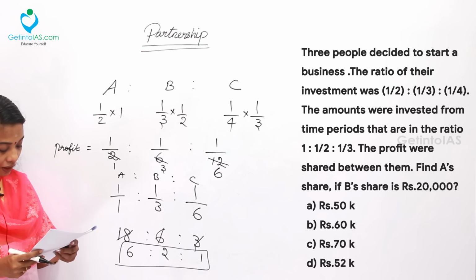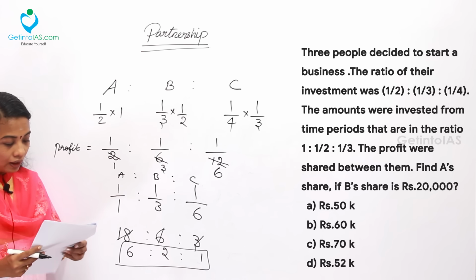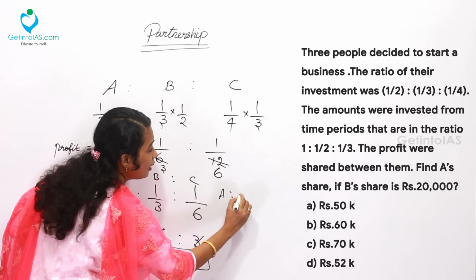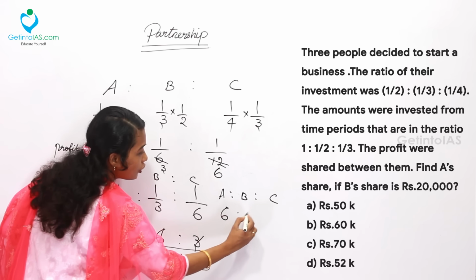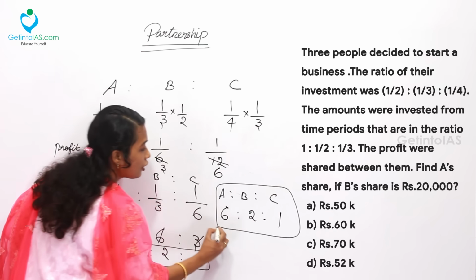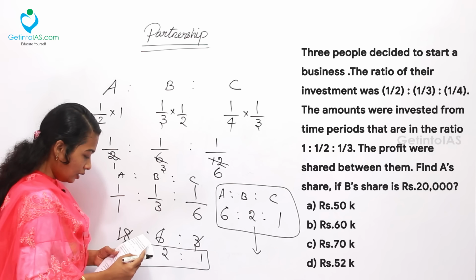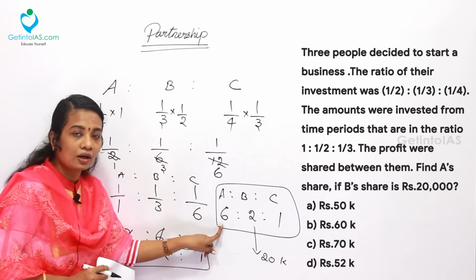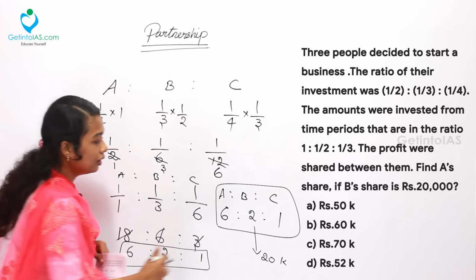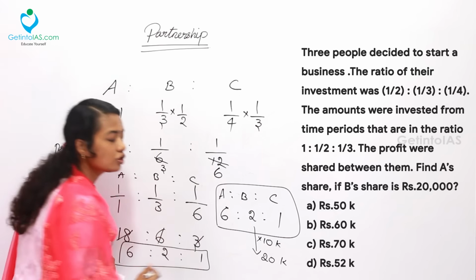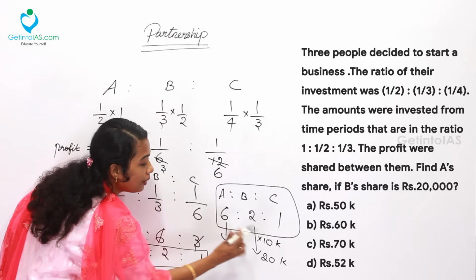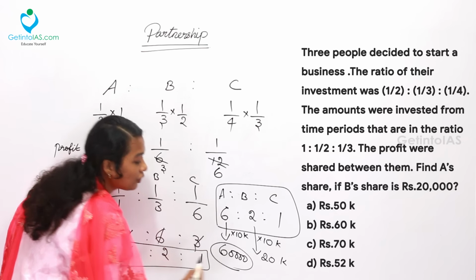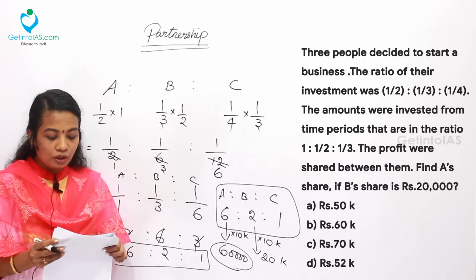So here it is clearly given that the profit earned by B is rupees 20,000. You will have to find A. So A ratio, B ratio, C, in that 6 ratio 2 ratio 1 is their profit ratio. Now B's share is clearly given as 20,000. So 20k. So what is A's share? Here 2 into what is 20? 2 into 10k, which is 20k. So here 6 into what? The same 10k is to be taken. 6 into 10,000, 60,000 or 60k. This is the final answer for this question, which is given in option B.